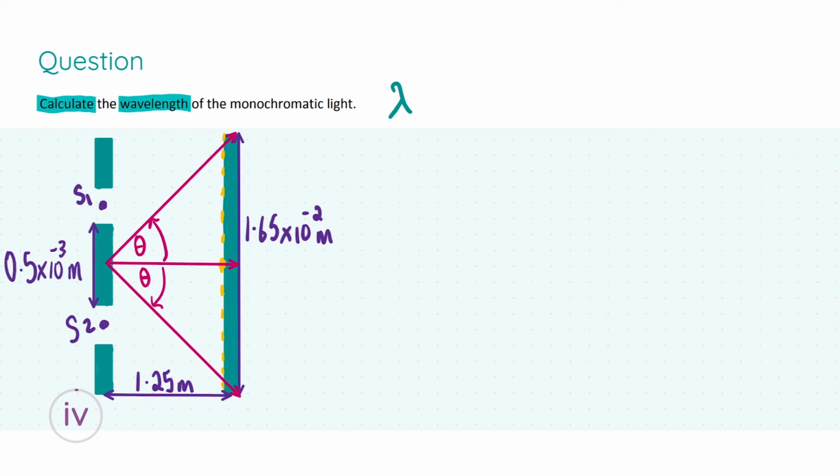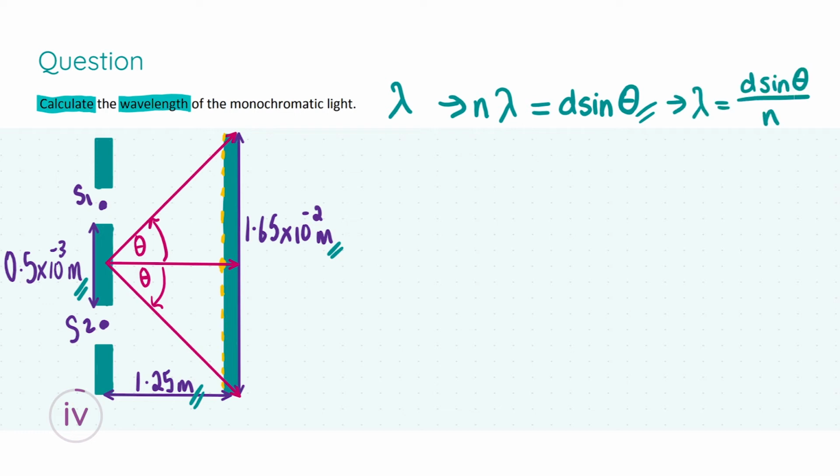Just a little disclaimer, this diagram is clearly not drawn to scale, as you can see from the units of measurement, okay? But it doesn't matter. It illustrates my point. So we need to find lambda, the wavelength. So we're going to have to keep this formula in mind, which is n lambda is equal to d sine theta. So I'm putting it up here just as a quick reminder. This is what we're looking for. And this can be rearranged to get lambda is equal to d sine theta over n.